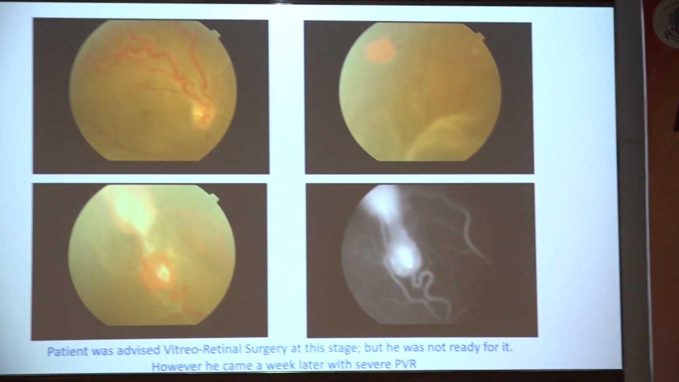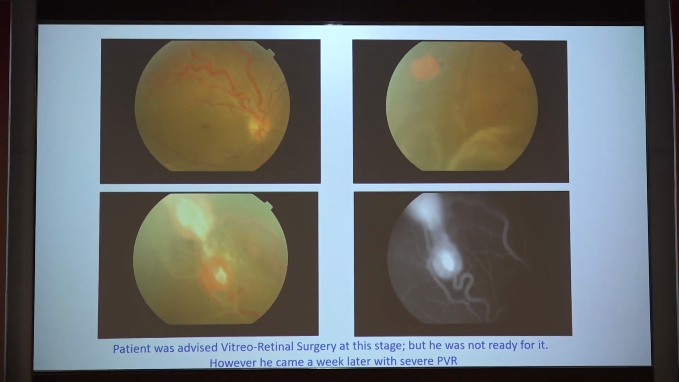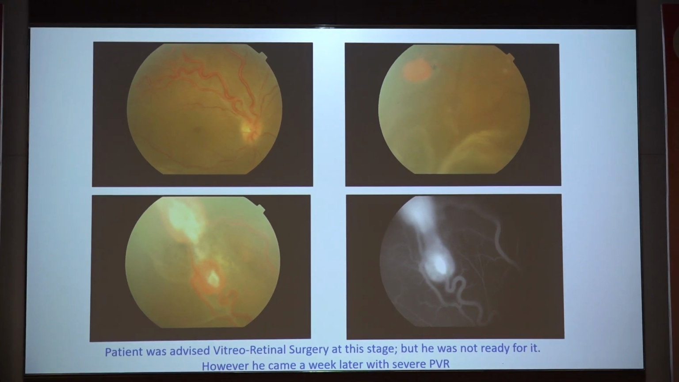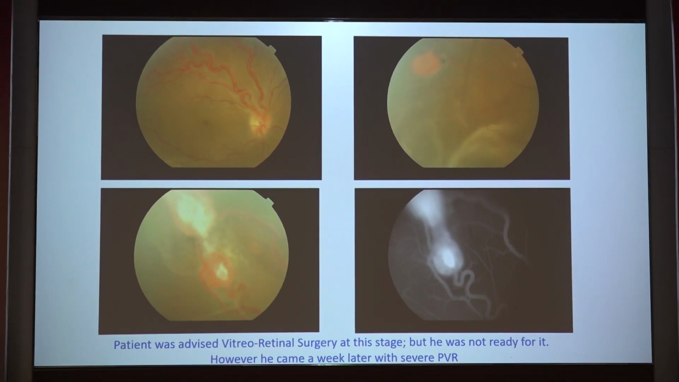So this is a 28 year old male, sudden decrease of vision, right eye. Left eye was phthisical, no significant systemic or family history. He presented with these multiple angiomas, and he was advised surgery at this stage, but he was not ready for it. However, he came a week later, and you can see one week earlier there was no PVR. A week later, he had a severe PVR in this eye.